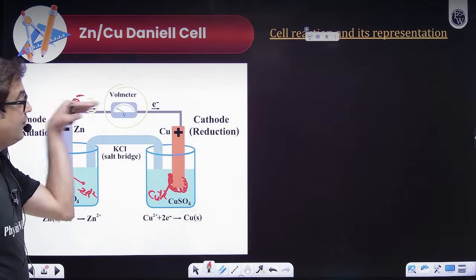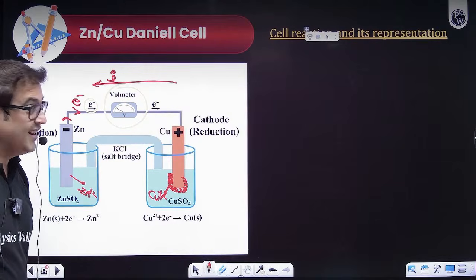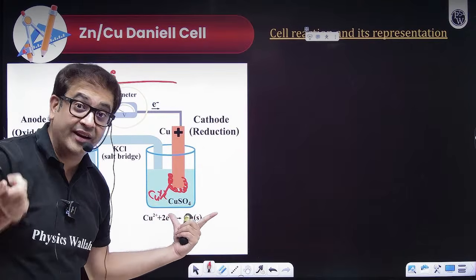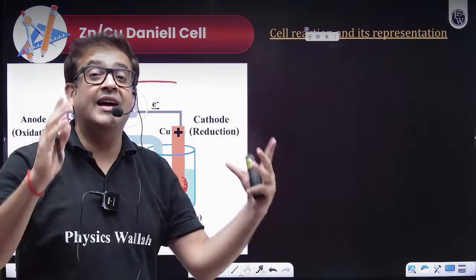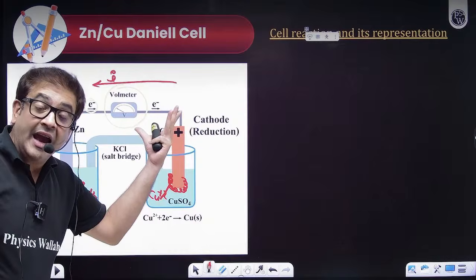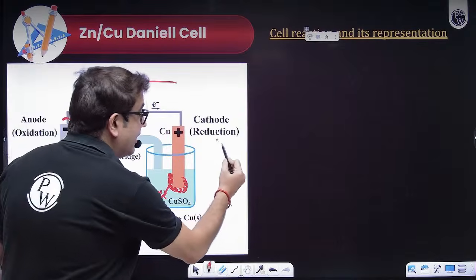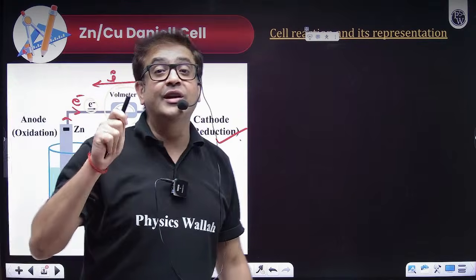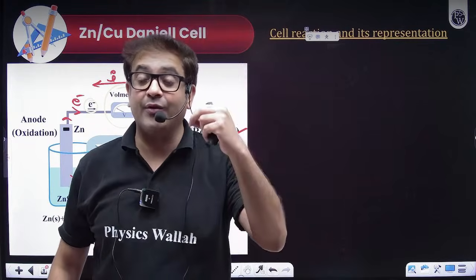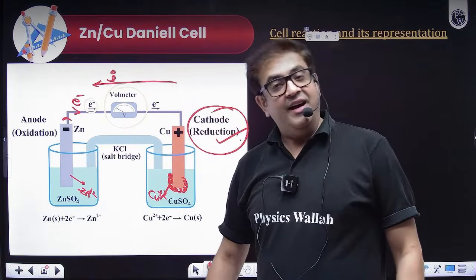Sir, because the direction of flow of electrons is this, that means current is flowing in this direction. That means current is originating from the terminal which is acting as a cathode, where reduction is taking place. And that's why IUPAC has given a convention for these electrochemical cells: because current is originating from the cathode, so at the cathode what is happening? Reduction. So IUPAC said from now we will define electrode potential as reduction potential. If your question is asking electrode potential, you always refer to that electrode potential as reduction potential.